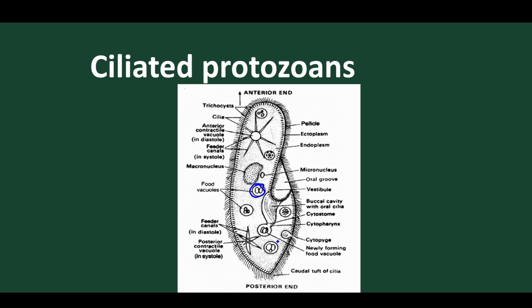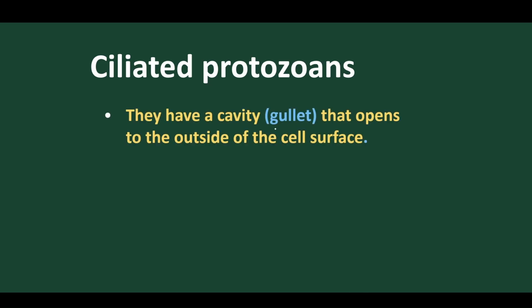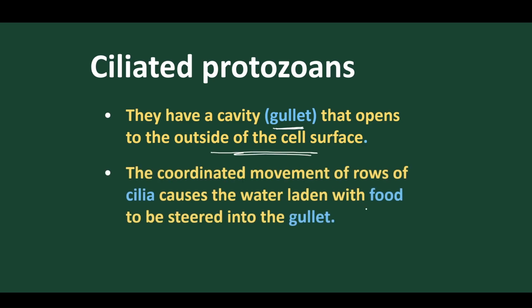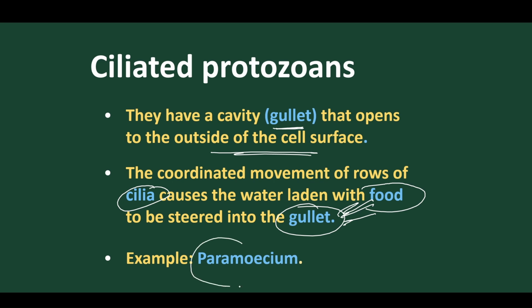Okay, now let's discuss. This is called the gullet, the opening outside the cell surface that helps in engulfing the water, and through the water the food materials are engulfed with the beating of cilia. So the rows of moving cilia help the water move into the body through the gullet, and the food is also taken through the gullet. This is the main mode of its nutrition. And the best example is Paramecium.